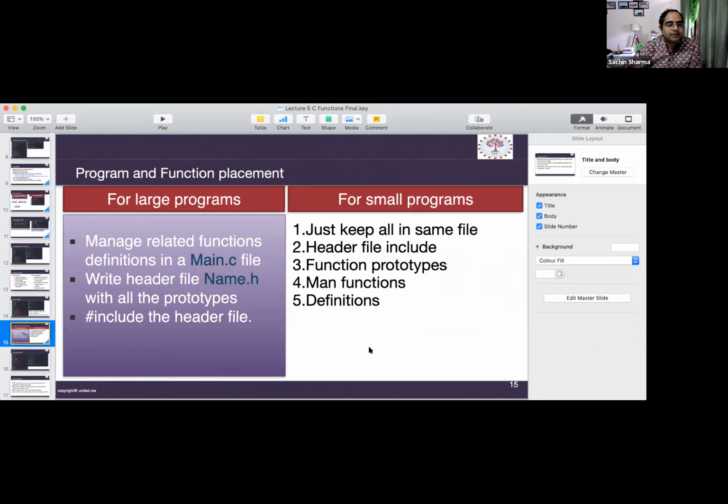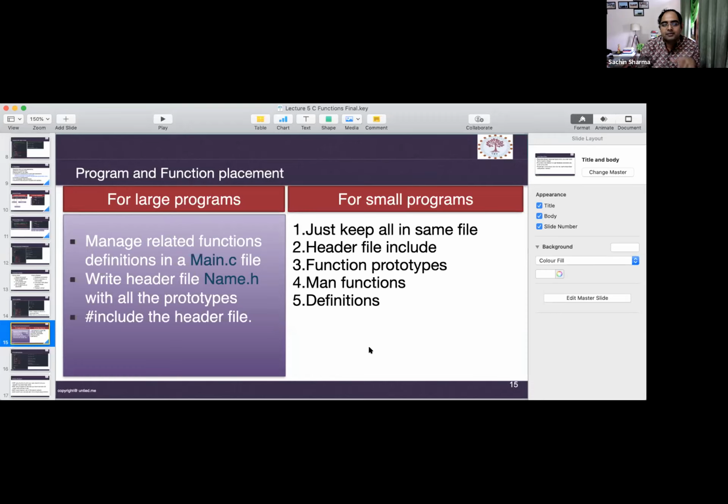Okay, program and function placement. We were discussing a little bit of this in the previous classes also. We manage our function definitions in the main.c file which we are writing. When we have to provide the header file, that is the function prototype, the signature or declaration of the function, we create a separate file called a header file.